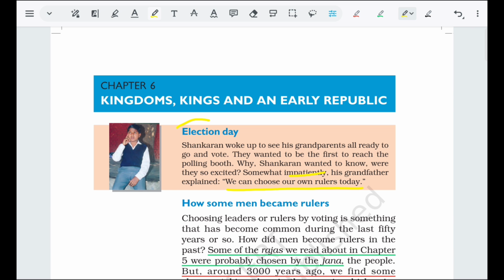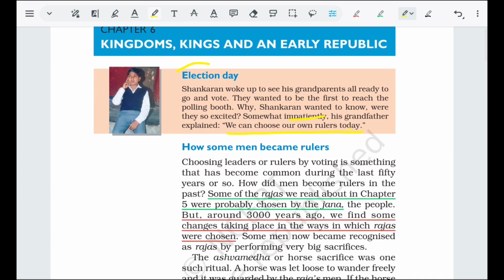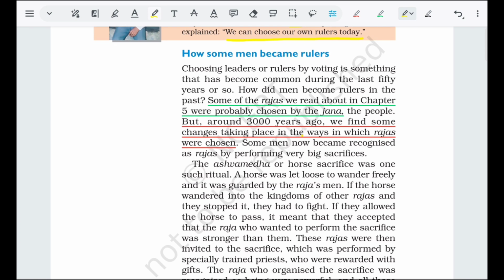So the sentence the grandfather told, we can choose our own rulers today, means that we can choose our favorable government today. We have got the chance to choose our government. The people who make the rules for us are in our hands. In later or ancient times, what was the process by which rules were imposed on us? This is what we are going to discuss in this chapter.